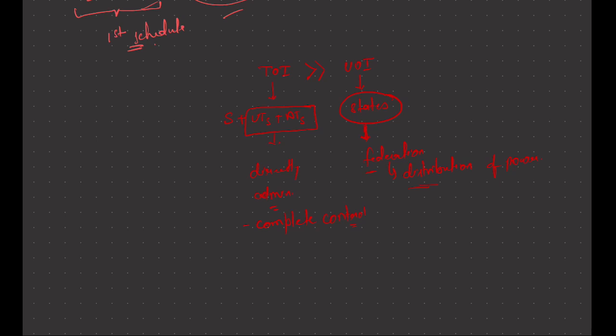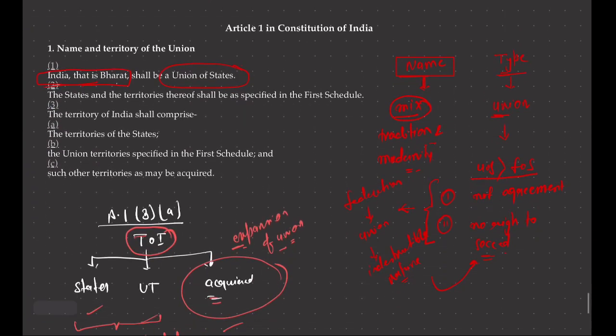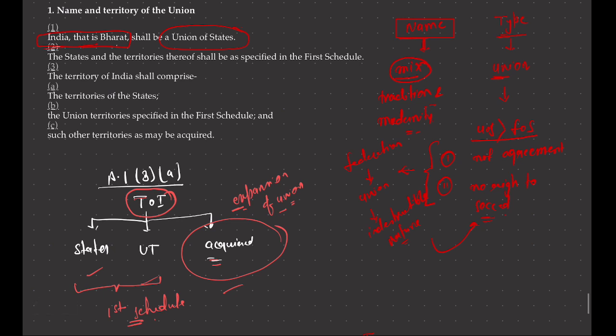So this is the essence. This is the whole thing related to Article 1 of the Constitution. What it provides us is the name of the country and its type of polity. Why did we adopt a mix, that is India, that is Bharat? Because some members were pressing for the traditional name while other members were pressing for the modern name. So we adopted a kind of mix of that. Again, it also explained that the First Schedule includes the name and extent of states and UTs, and Article 1 also explains what constitutes the territory of India.